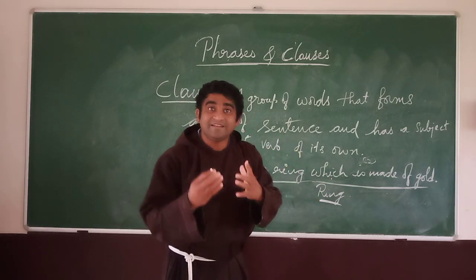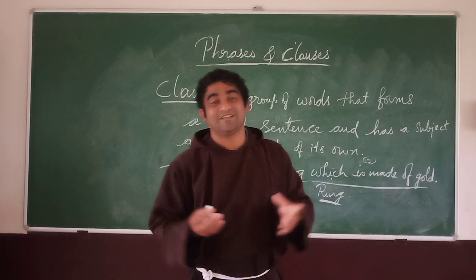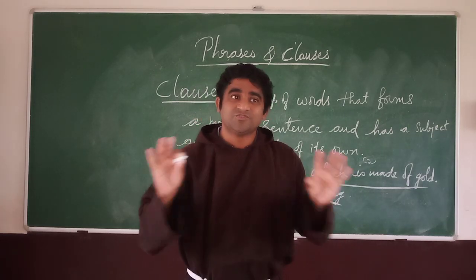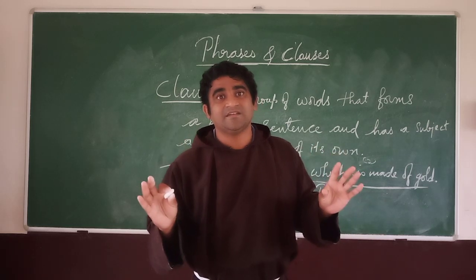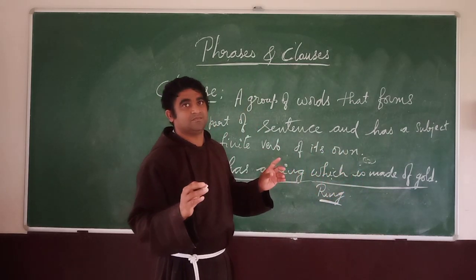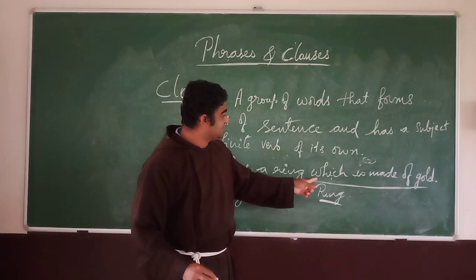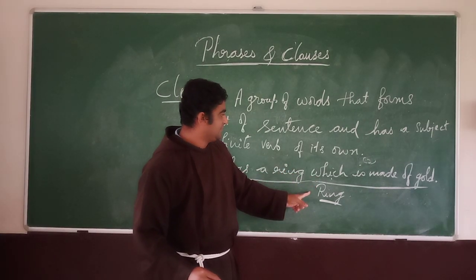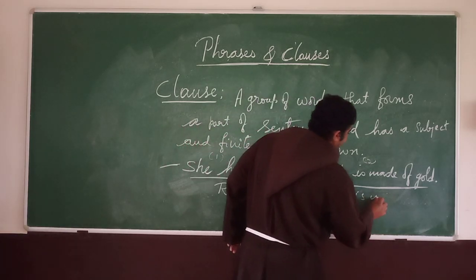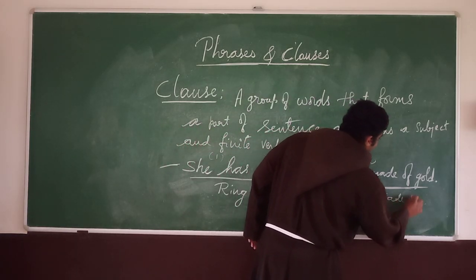Finite means another thing. Later on I will teach you, but for our information, in a short way, I will tell you what a finite verb is. Ring is made up of gold.